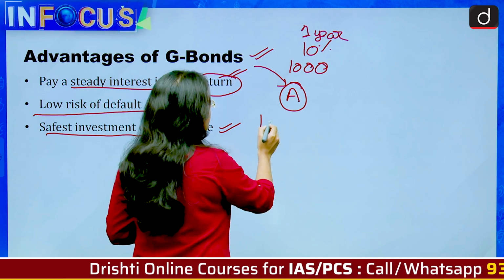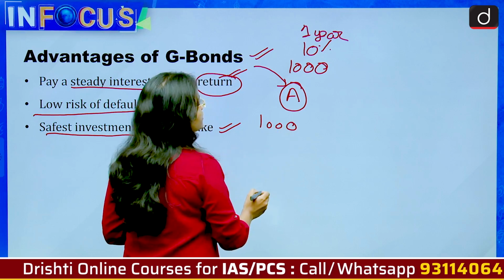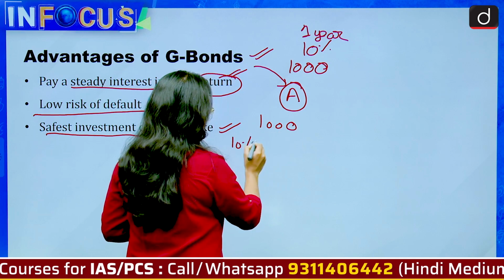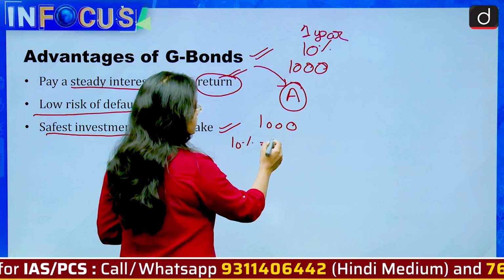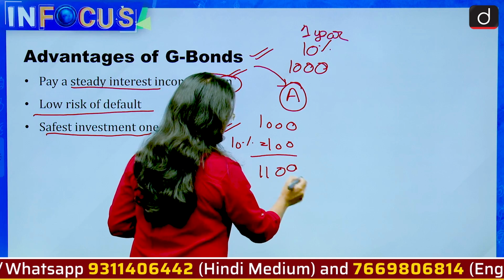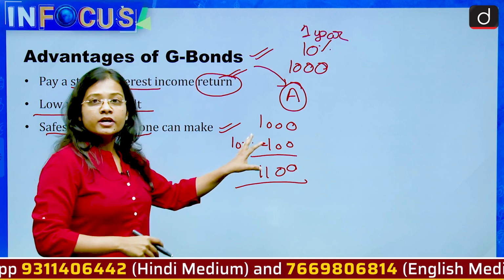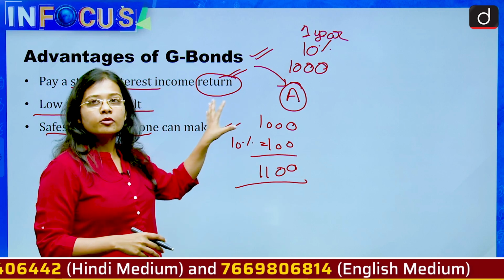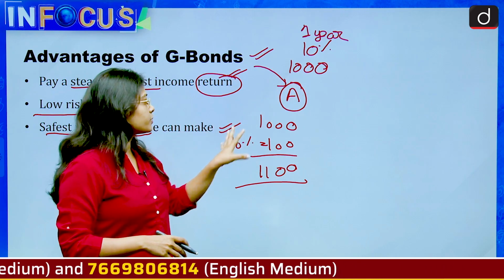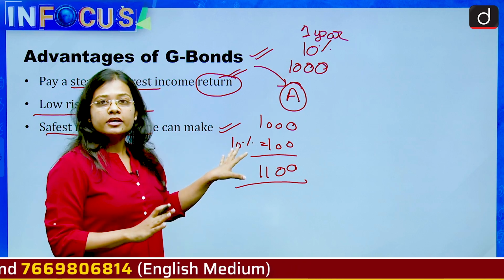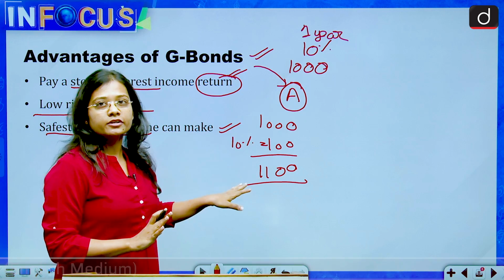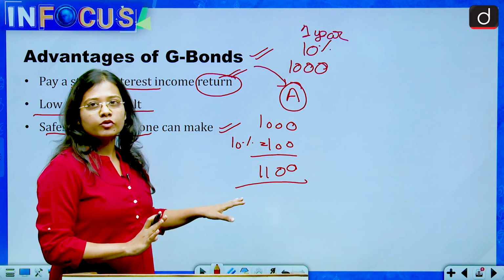So after 1 year, the 1000 rupees with 10% interest, that is 100 rupees, will become 1100. So if A gets a bond from the government, then this bond of 1000 rupees after 1 year with 10% interest will become 1100.